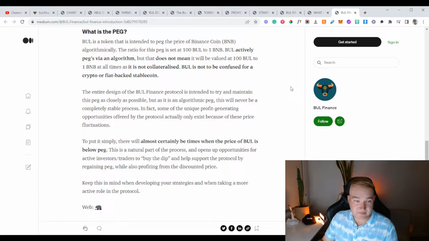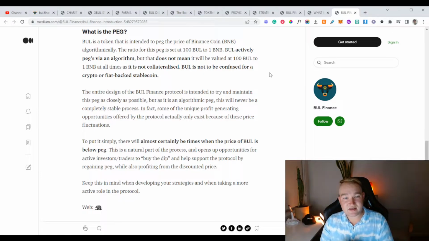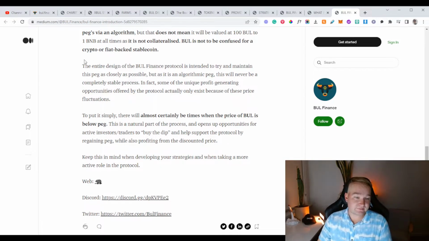Bull is not to be confused for a crypto or fiat-backed stablecoin. This is really important here because obviously there are a lot of people who will invest, and then when the price does go below what it's supposed to be pegged to, they lose their minds and say, "Hey, it shouldn't be that way." Quite often it comes down to the fact that either there's not enough information provided, or it is in the docs and the people complaining actually haven't read the docs. So that's why it's really important to read these, guys.